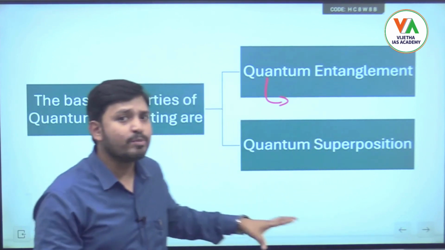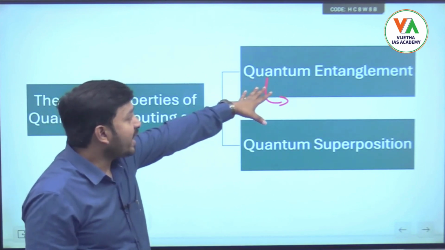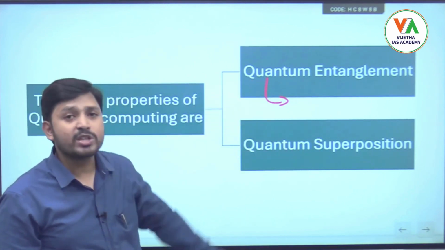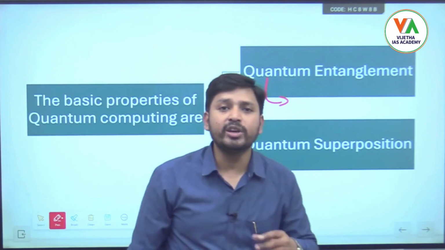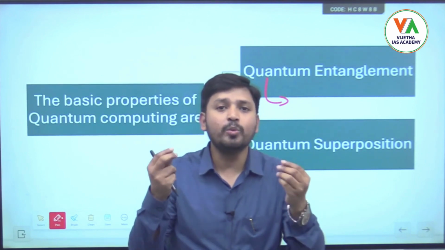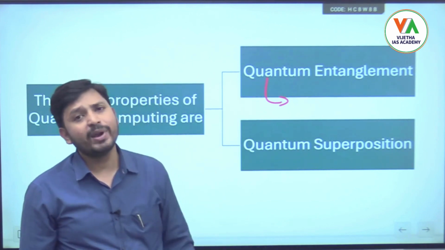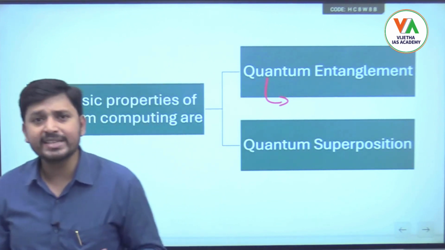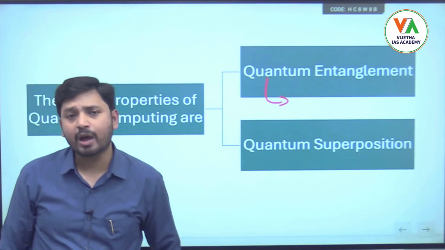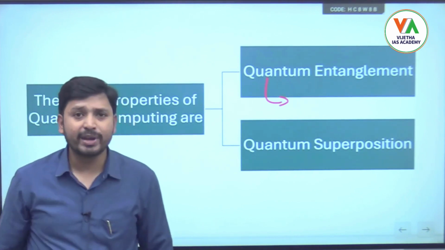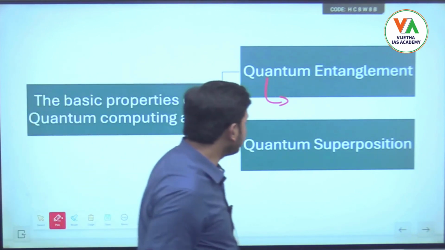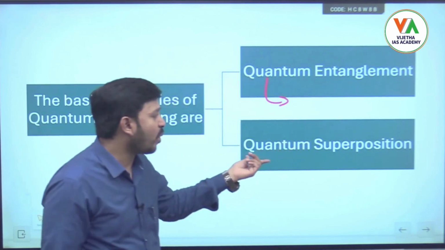Okay, the same concept is called quantum entanglement, and for this concept they were given the Nobel Prize in 2022, where they paired two particles very close to each other. Previously also, one Nobel Prize was given for quantum entanglement, and this is the second Nobel Prize which has been awarded for quantum entanglement. Okay, so the next concept is quantum superposition.